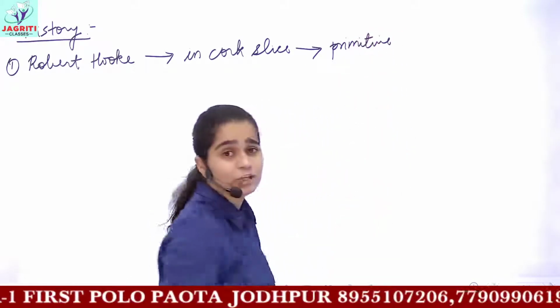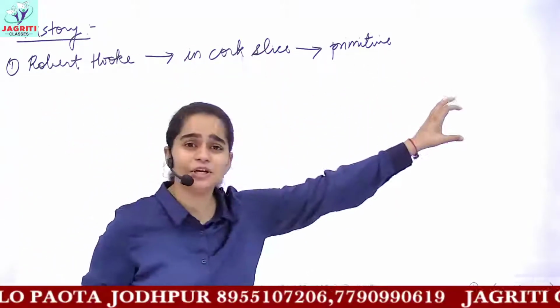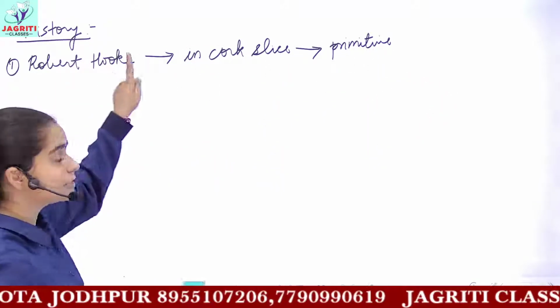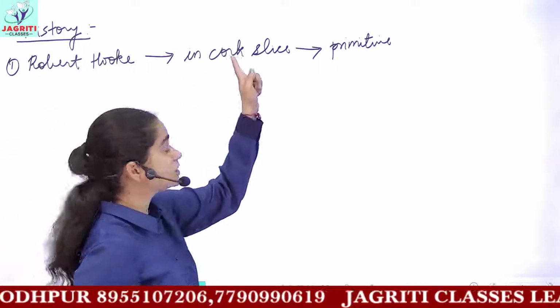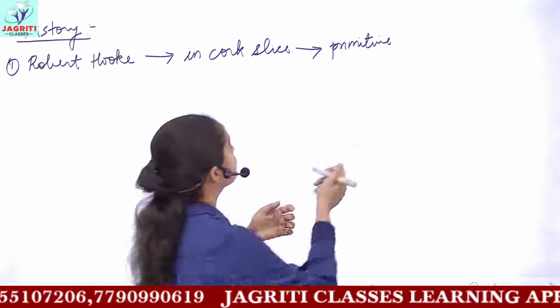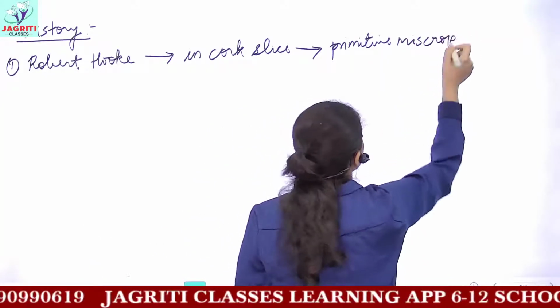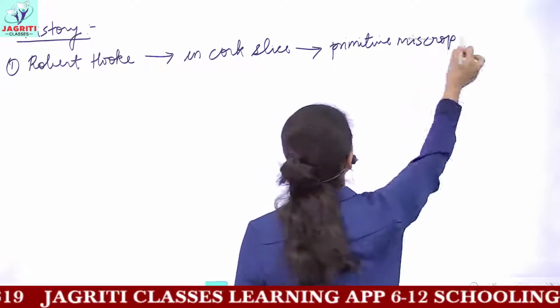I am just giving you the important terms which you have to remember, and you can form the complete statement using them. Robert Hooke firstly observed cells after observing a piece of cork in his primitive microscope. That is, the microscope was not well developed.